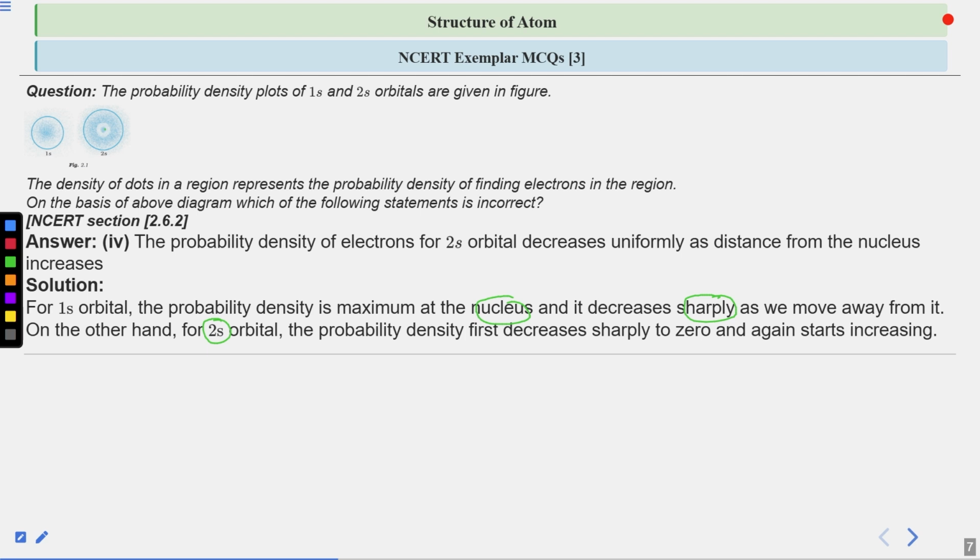So this region is not uniform, but in case of 1s, it is completely uniformly decreasing. There is no radial node. So due to the presence of the radial node in the 2s orbital, there is a non-uniform change in the electron density. Is it clear to all of you? Any doubt in this question?